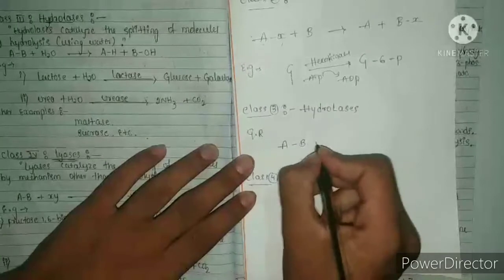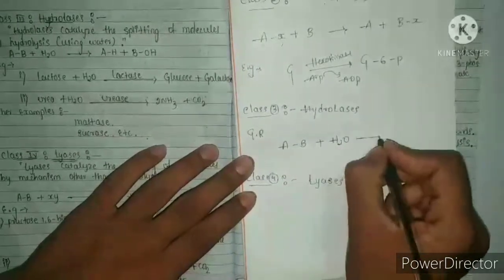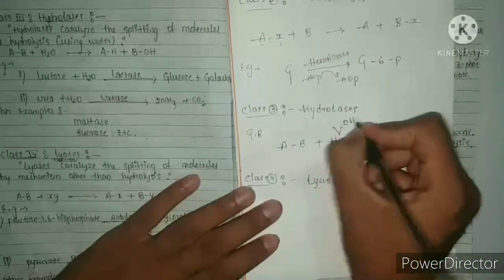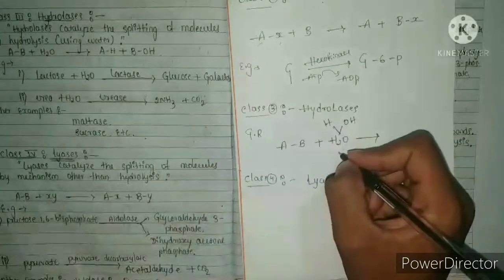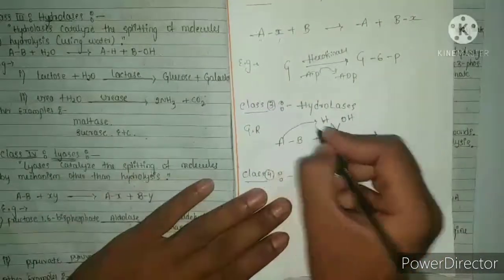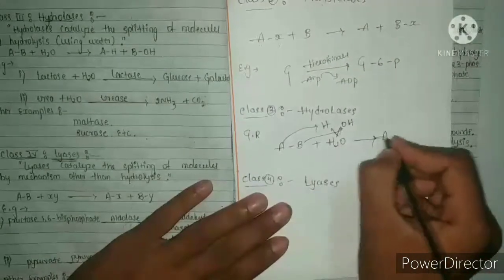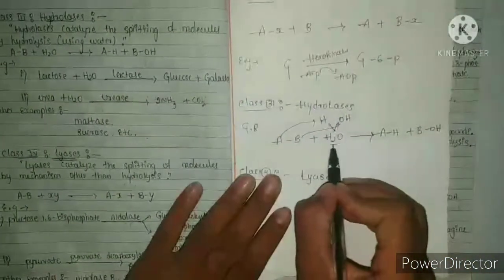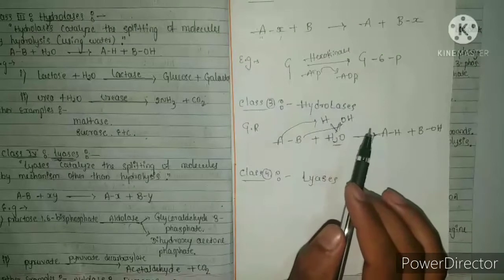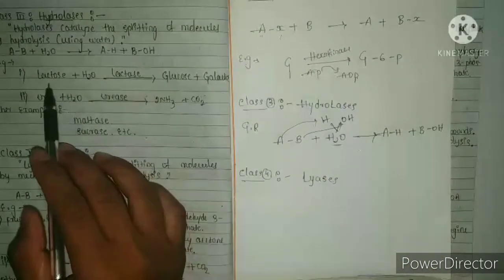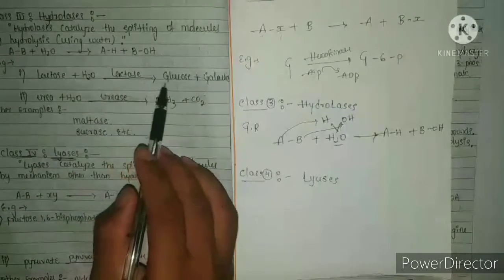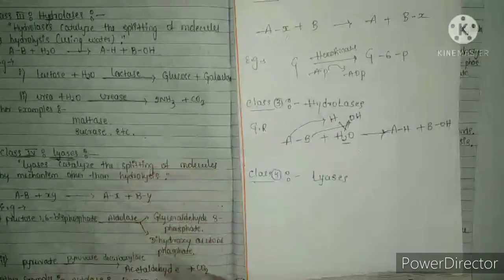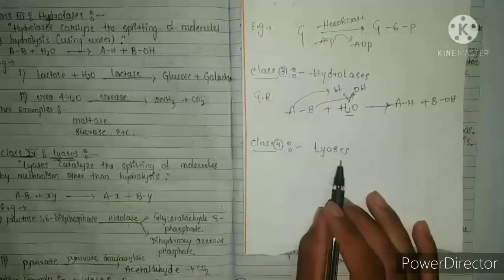The general reaction of this class: A-B, these two are the substrate, take water, and water is split into OH and H, which together form H2O. Here A is attached to the H and B is attached to the OH, that is AH and BOH. Here the splitting by water occurs; it is called hydrolysis. The example of this class: lactose plus water converts to glucose plus galactose in the presence of the enzyme lactase.